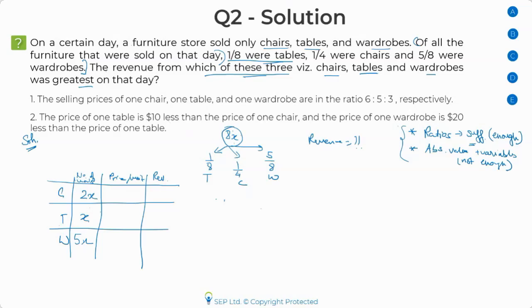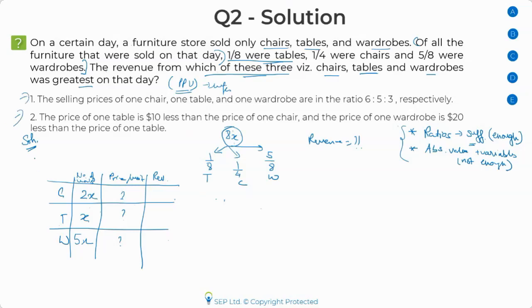Now, I haven't been told anything about the price per unit, so this is still a big question mark for me. I have no clue about it, and I need to find out the revenue. Before going to the statements, let me see if I can figure out the price per unit. If I can find the price per unit, then there's a chance that I might find out revenue. That's the only inference I would draw before moving directly to the statements.